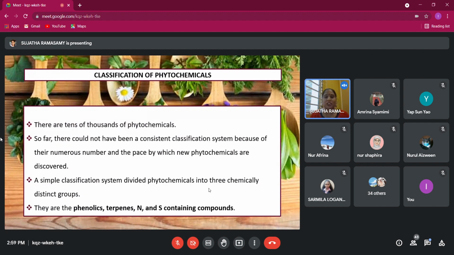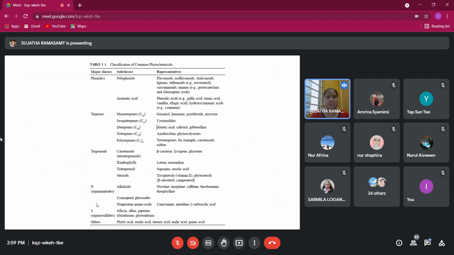Okay, and when you learn about phytochemicals, phytochemistry, you have to know the classification, and usually we classify according to the structure, and the biggest three groups are phenolic, terpene, N and S containing compound. So I'm going to teach on phenolic and terpenes, and Dr. Irina is going to teach the third one on alkaloid. So this is how we divide. But you only see here phenolic. There are more sub-classifications that you're going to learn. You're going to learn different classes with examples, okay, and how they benefit. So this is classification, phenolic, terpene, and alkaloid.